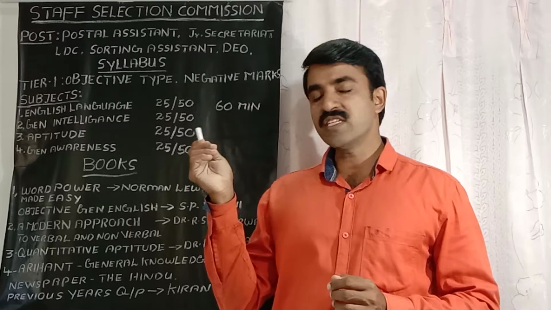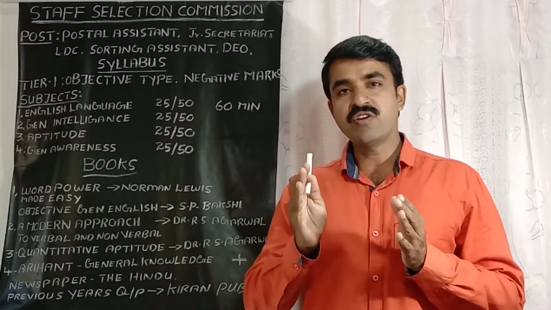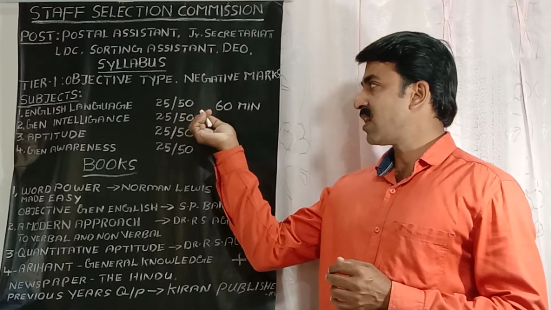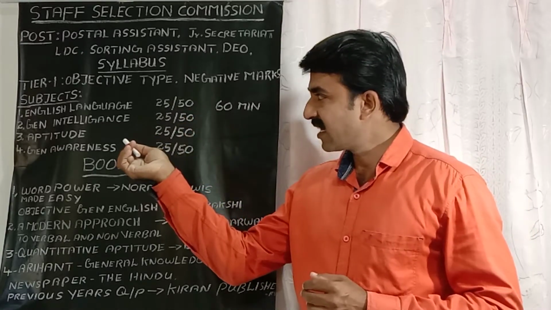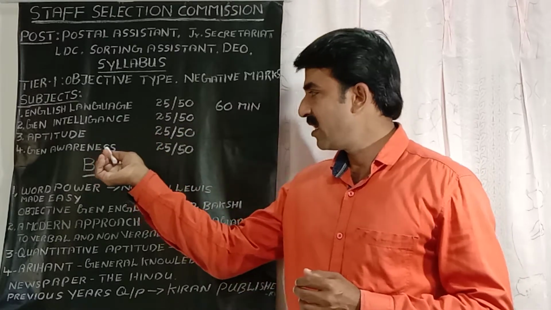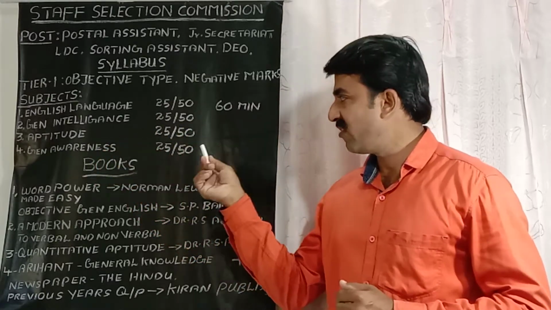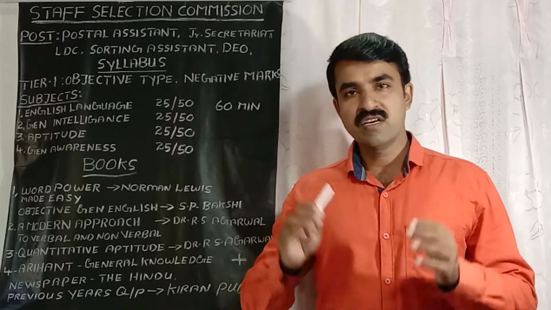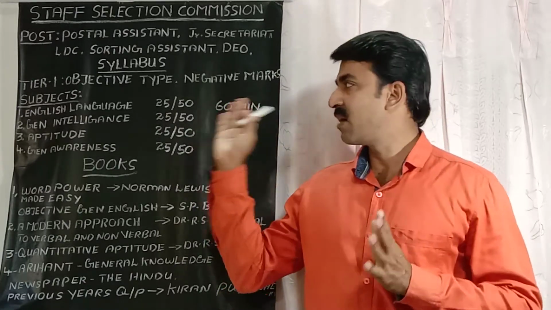When we talk about the subjects, it is divided into 4 parts. The first one is English language, 25 questions and 50 marks. The second part is general intelligence, 25 questions, 50 marks. Then quantitative aptitude, 25 questions, 50 marks. And then general awareness, 25 questions and 50 marks. So this is the syllabus.